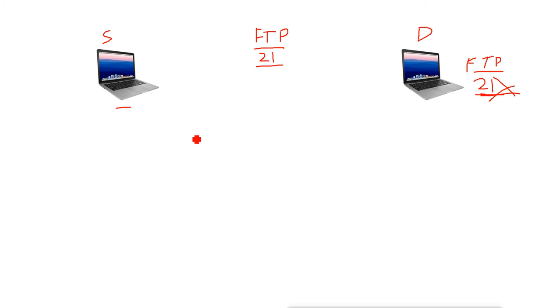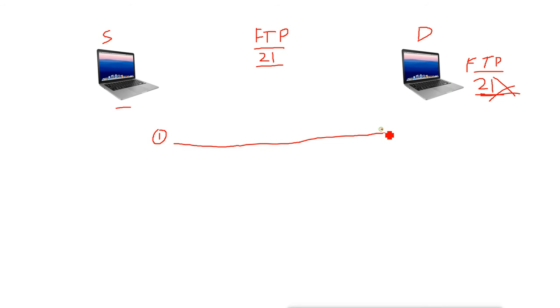Now how does it do the flow control? For example, after establishing the connection, when it comes to sending the data, it will send packet 1 first, that means sequence number 1, the first packet, to the destination machine.